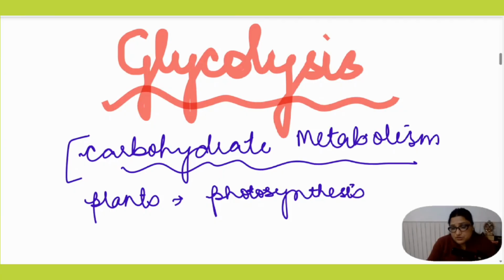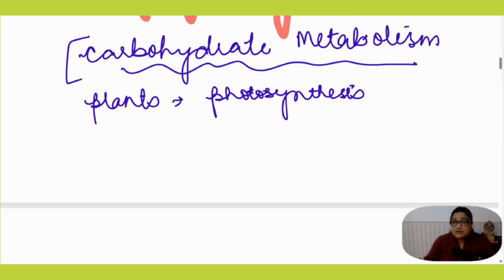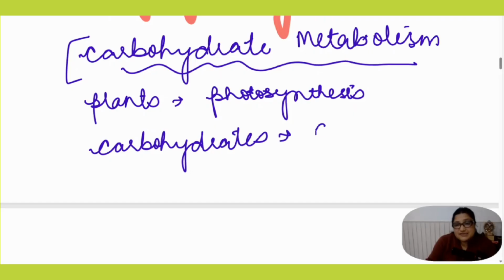But whenever it comes to utilization of carbohydrates by the cell, whether we are taking polysaccharide or disaccharide in diet, after the digestive processes, the carbohydrates will be utilized as the